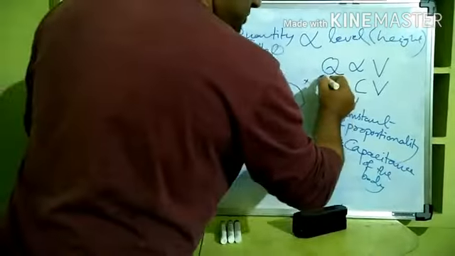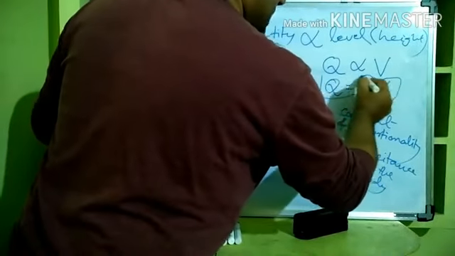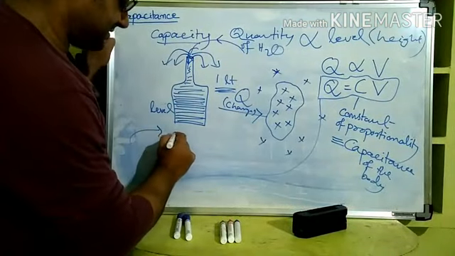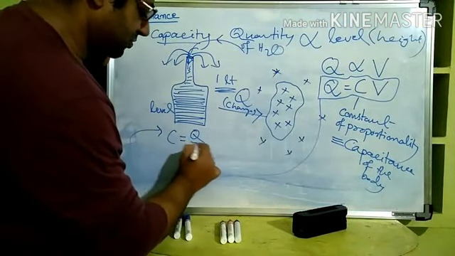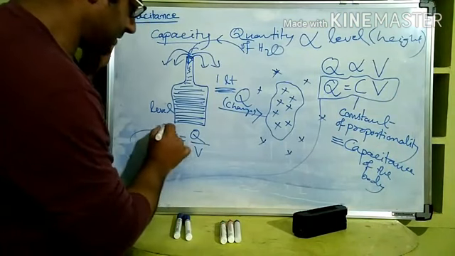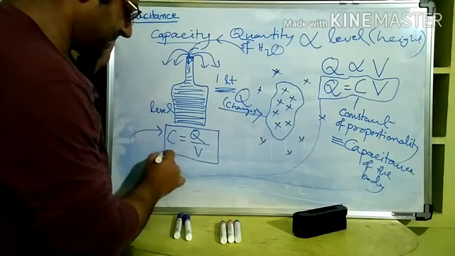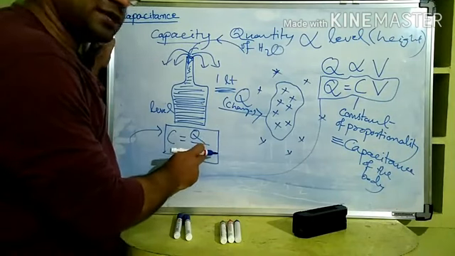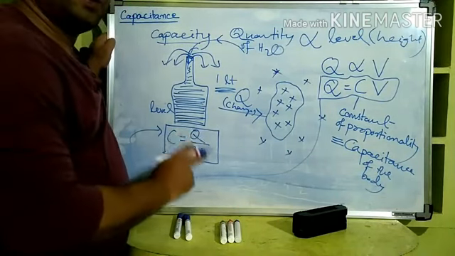This constant of proportionality is given a name: capacitance of a body. From there we can conclude that C is equal to Q by V. So capacitance is mathematically the charge of the body divided by the potential of the body. So C is equal to Q by V.